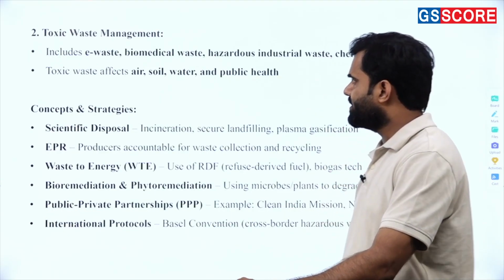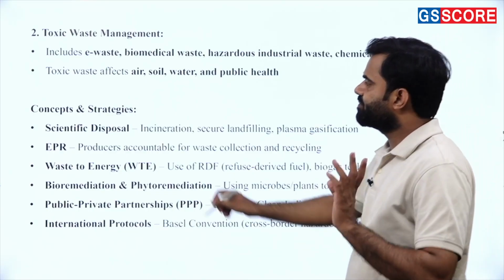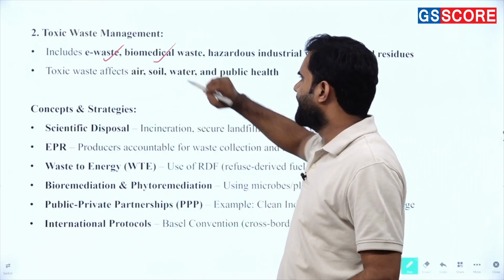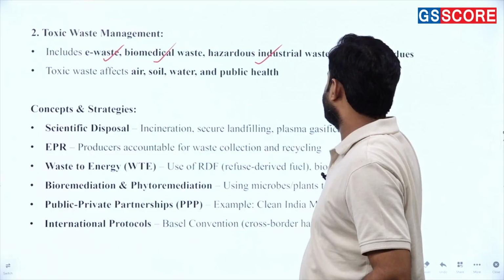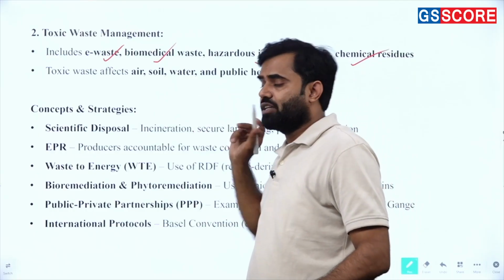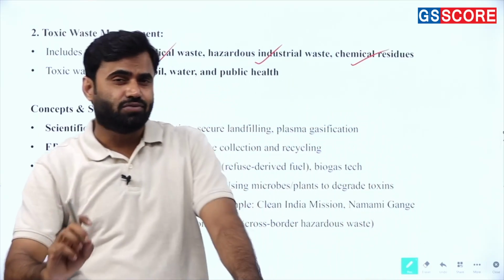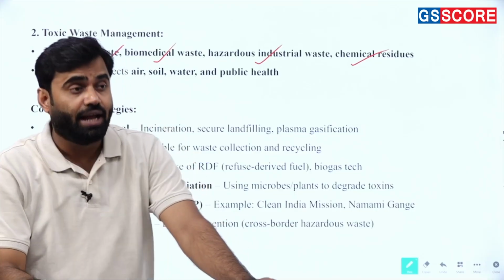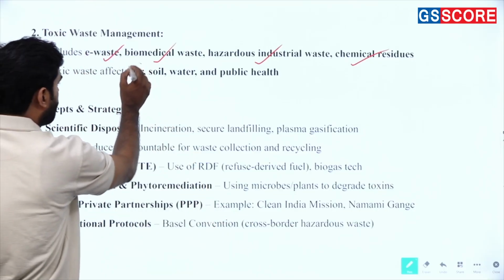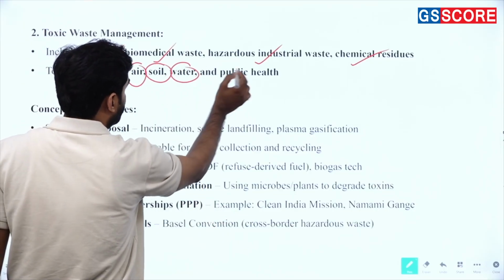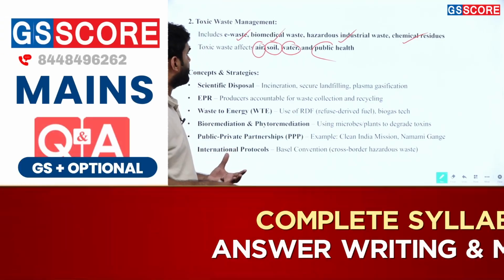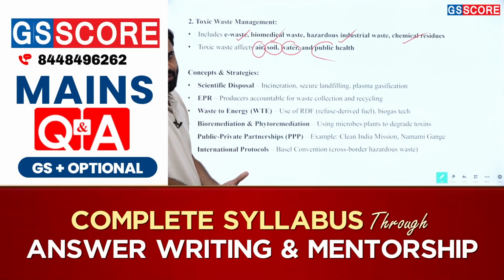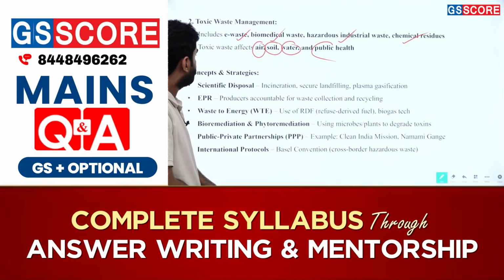Next one, toxic waste. Look, what are the toxic wastes? E-waste, biomedical waste, hazardous industrial waste, chemical residue. Okay? So basically, you have to understand what the toxic wastes are and what their impacts are. Here you see air, soil, water, all of these are the effects of toxic waste on air, water and soil.